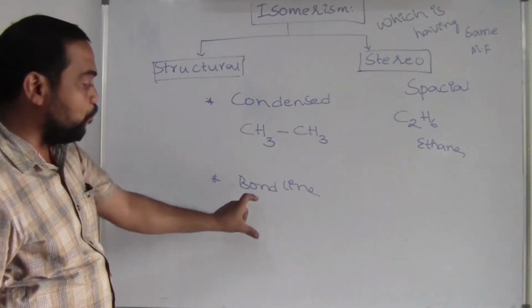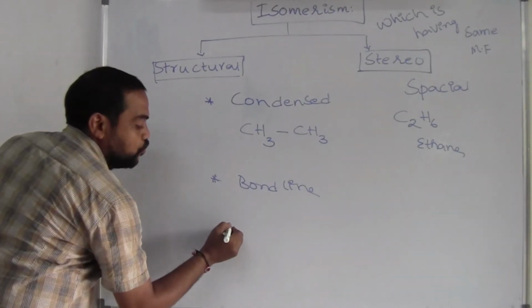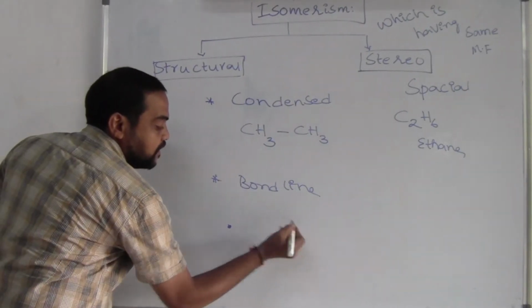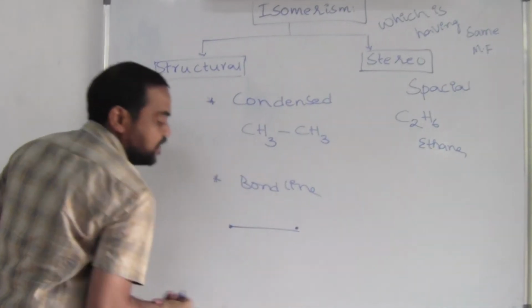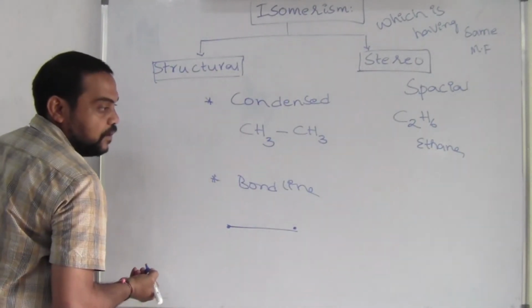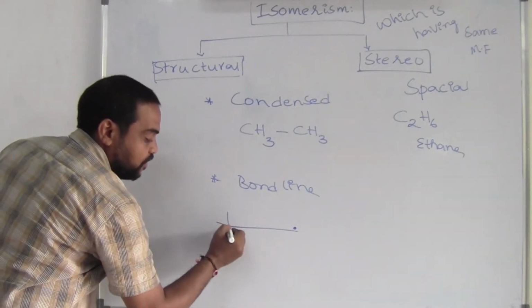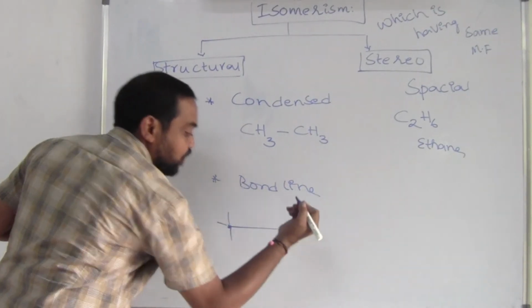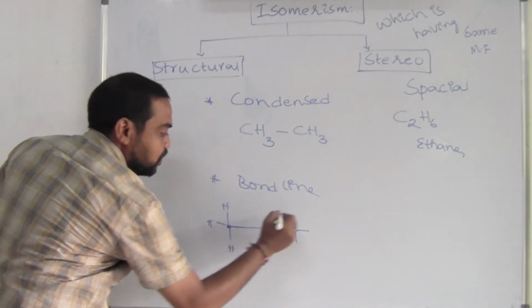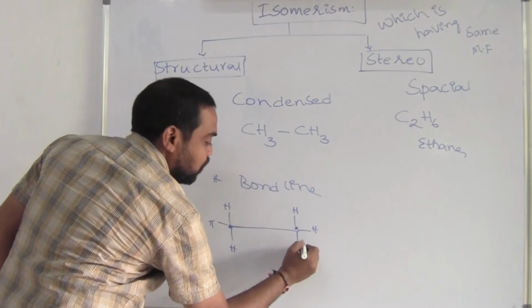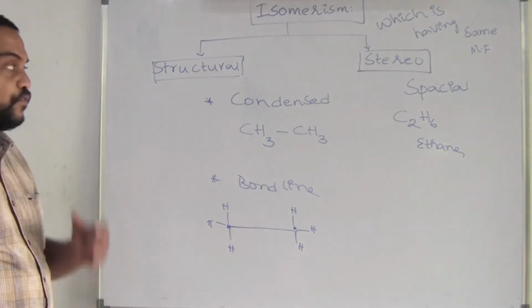But while writing in the bond line formula, take two dots representing two carbons, and here is the bond between them. This one has 3 hydrogens and this one has 3 hydrogens. These are the 3 hydrogens placed. So this is the bond line formula and that one is named the condensed formula.